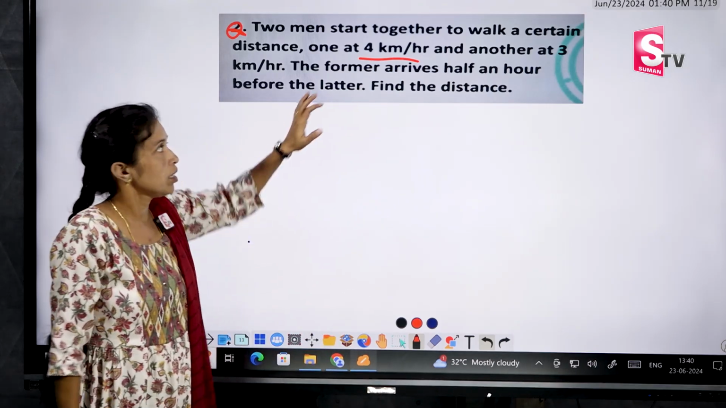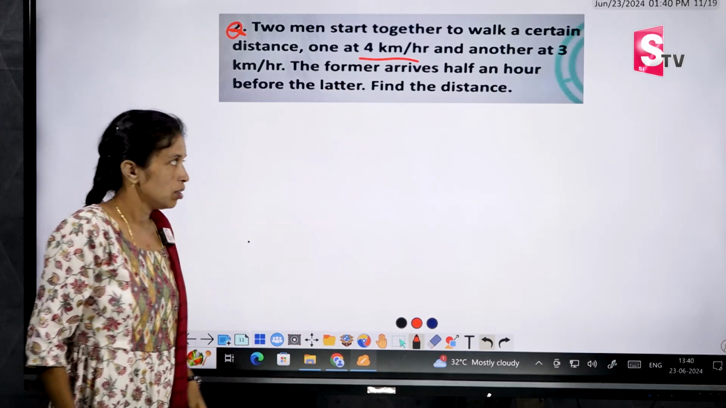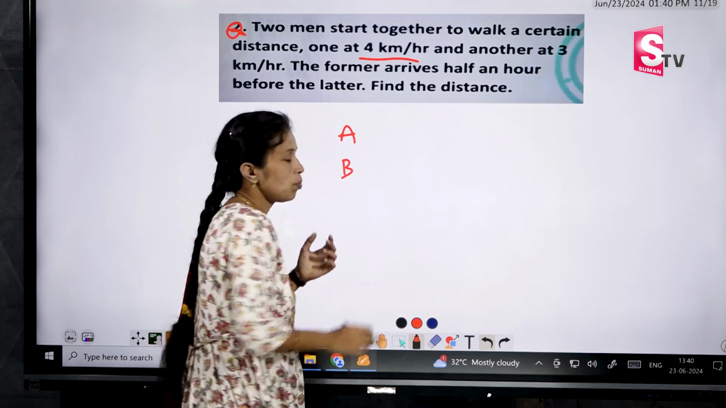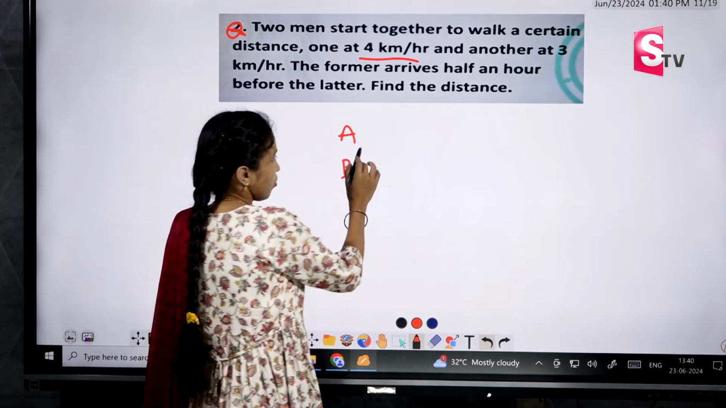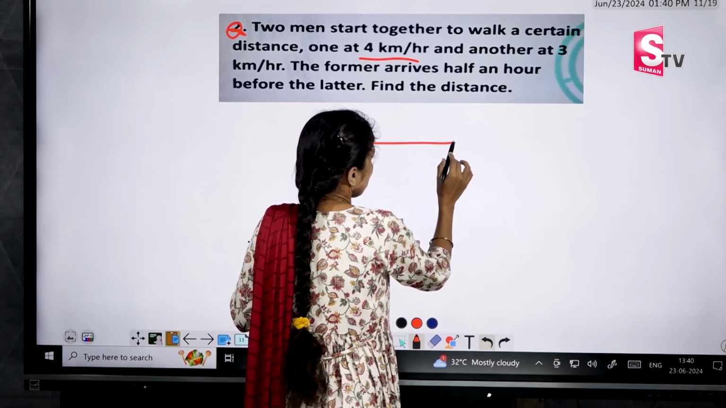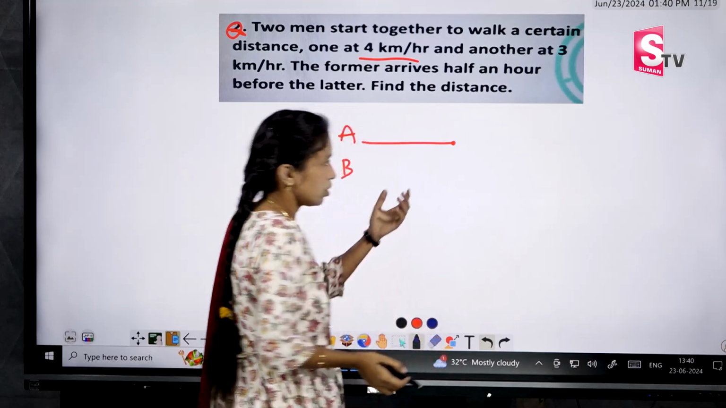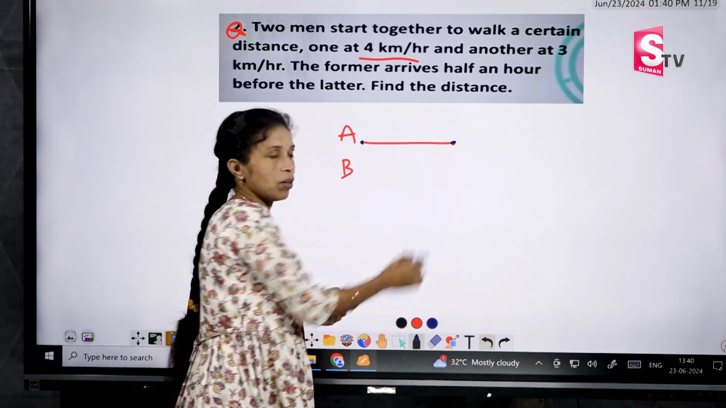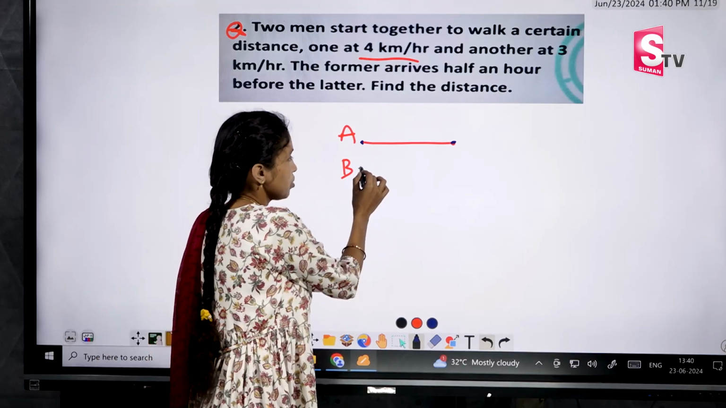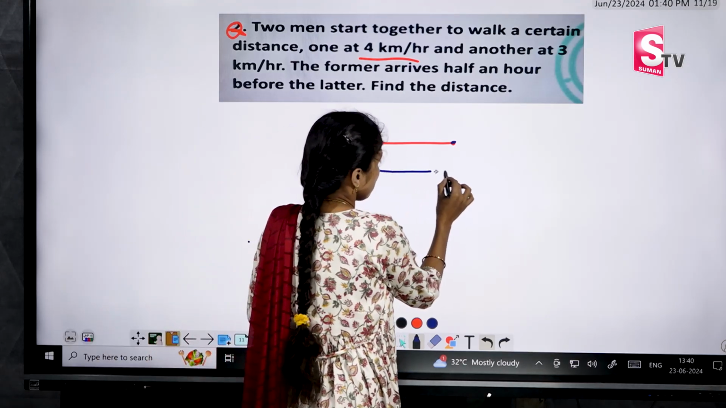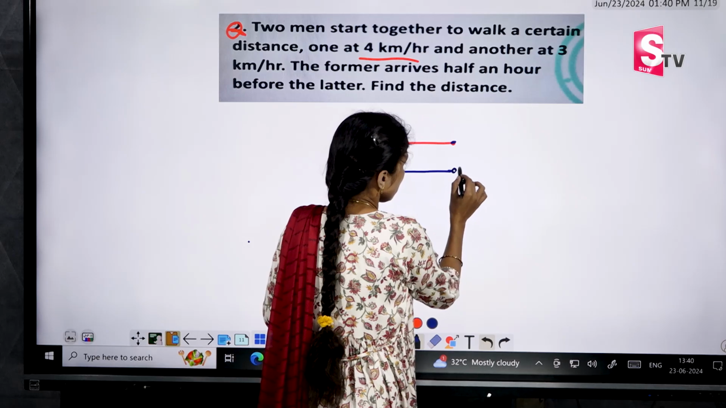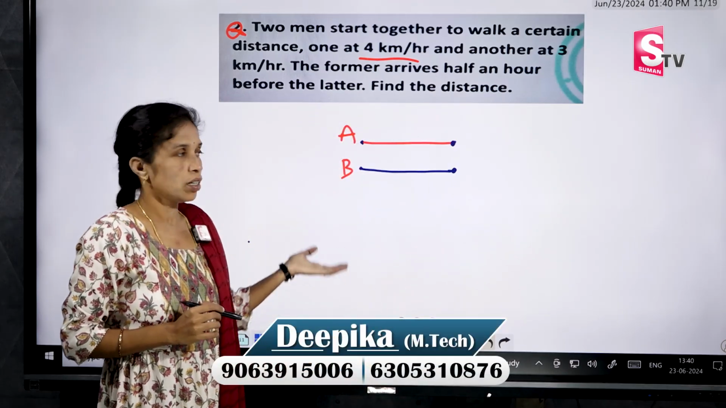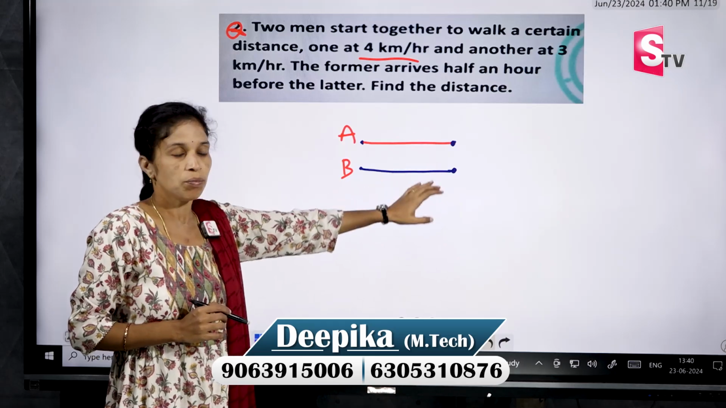What he is saying? He is discussing about the two persons, that is person A and person B. There are two persons. They both are traveling to the same distance. Suppose this is their destination point. They started from here and they have to reach this point. B also same. B is starting from this point and he is also reaching the same station or same place. They both are starting from the same place and they have to reach the same place only.